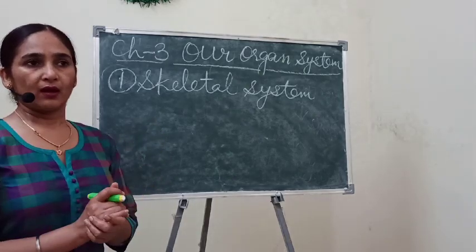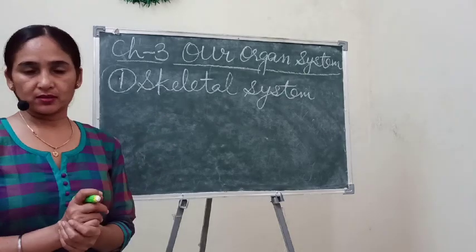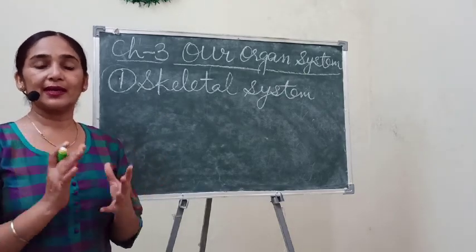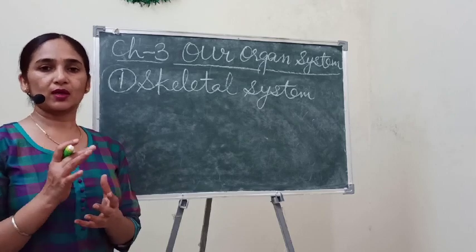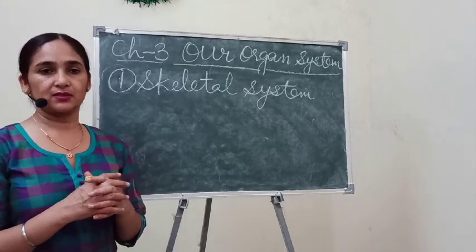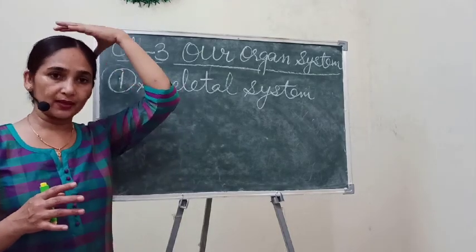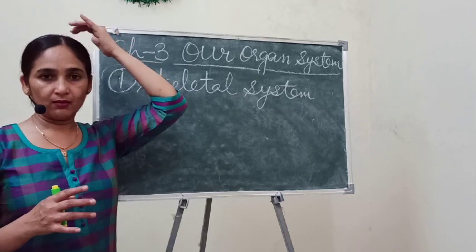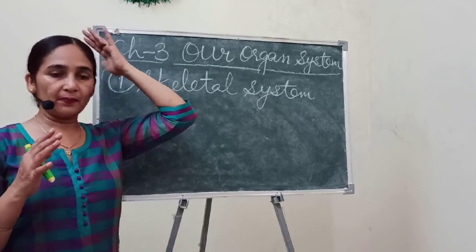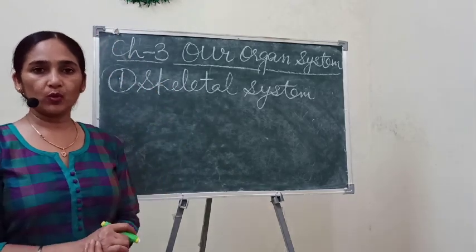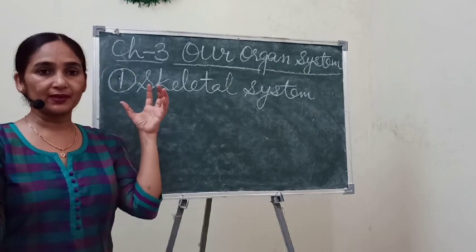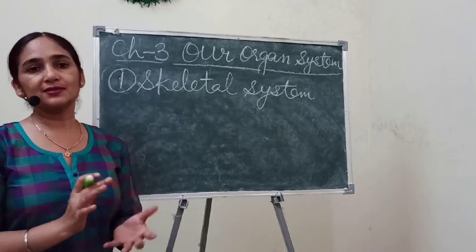So the skeletal system provides this shape to our body and protects our sensitive organs, or we can say those organs which are very delicate. Those organs are protected inside these bony parts, just like our brain is protected under this hard skull. If you touch your head, you can feel that hard bony part. This is also made up of bone, separate small bones, but they joined together to form a skull.